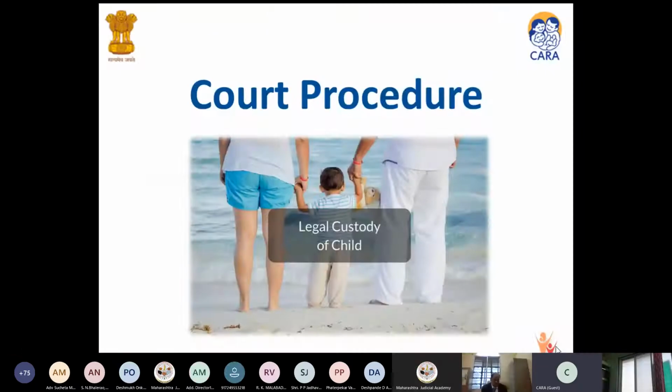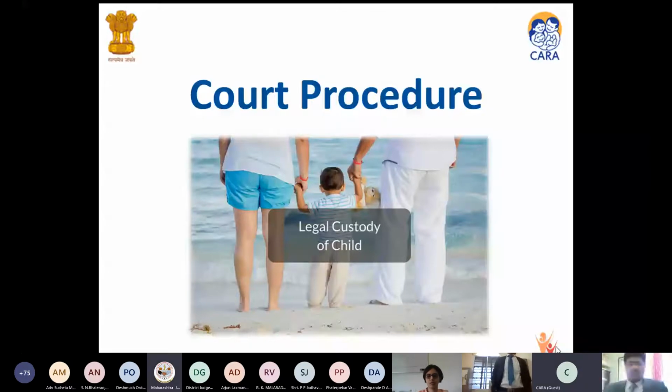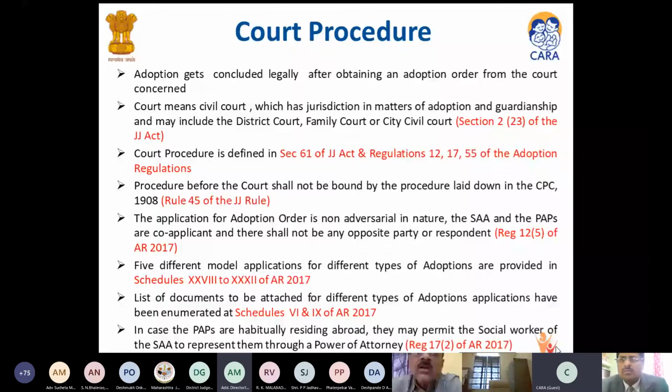Is my slide visible to you all? Yes, it is visible, madam. You can proceed. Madam, one minute, please. There is some disturbance in the volume. I think it is at your end. Otherwise, you can use the headphone also. Is it fine, ma'am, now? No, still it is not clear. There is a humming sound.